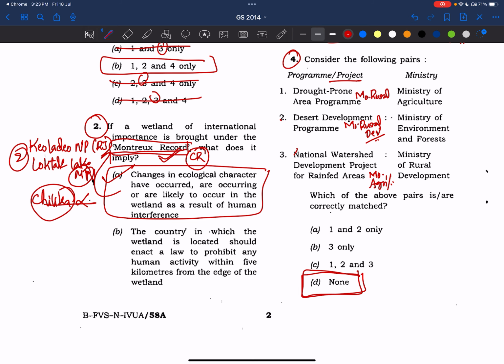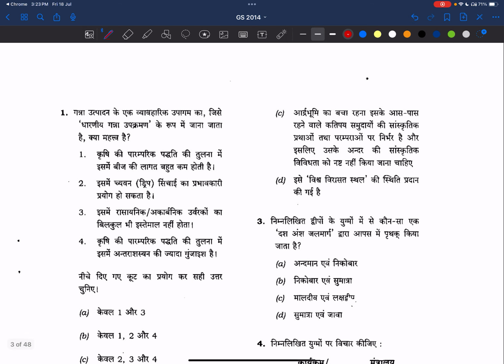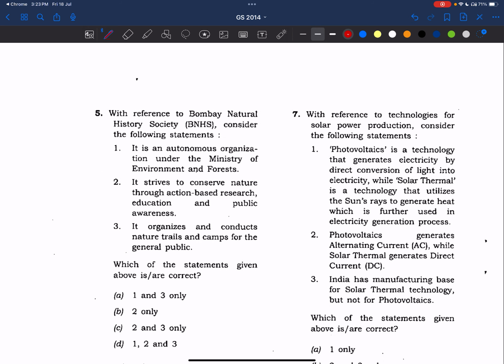In 2025, UPSC has made some changes, I think. In the Surya Ghar program, the ministry which was given in the statement was correct and I made it wrong. So I'm telling this example so that you are aware and cautious when attempting the questions.